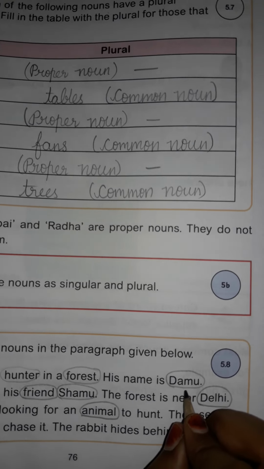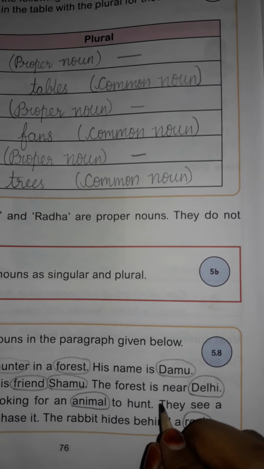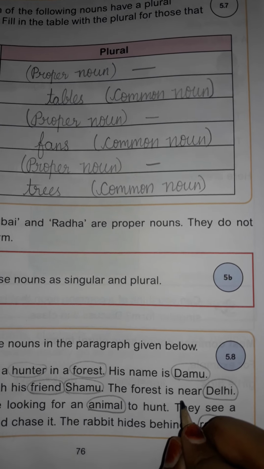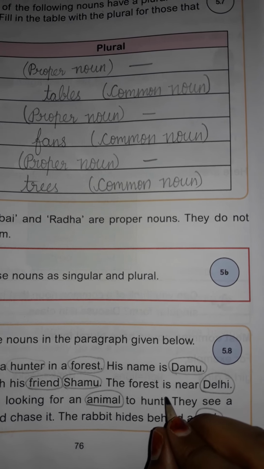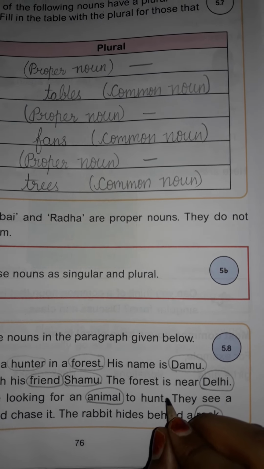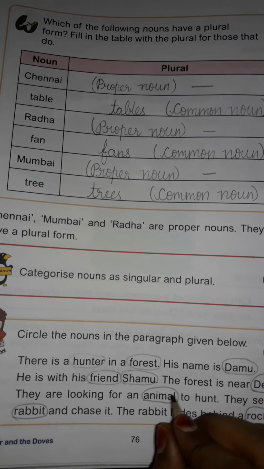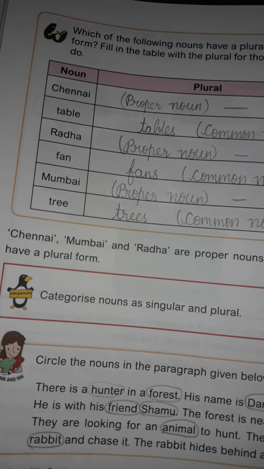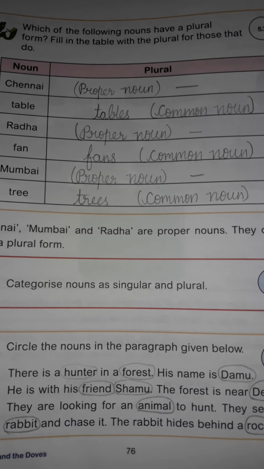Next one, Damu. Damu is the name of a person. Is it a common noun or proper noun? Yes, it is a proper noun. So we cannot write the plural form for this. And next, friend. Is friend a common noun or proper noun? Tell me, children.